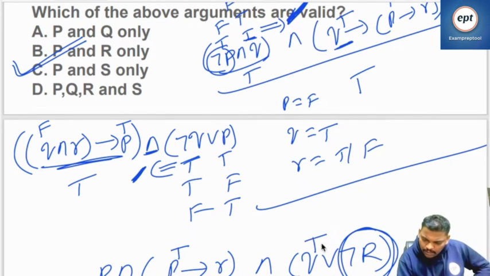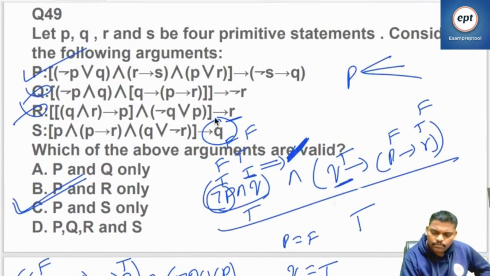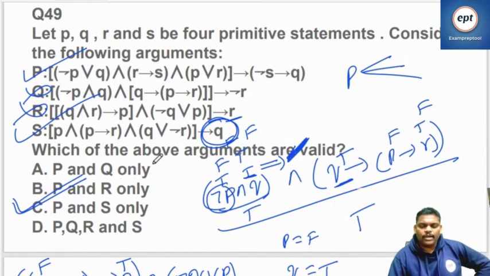R is true, right? R is true means negation R is false. So Q should be true. That's what he is saying. Q should be true. Fine, I think you can apply those formulas.